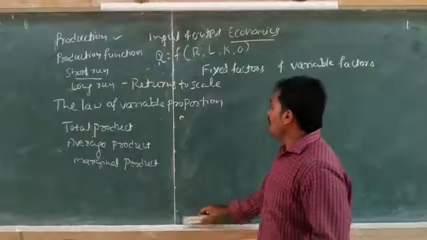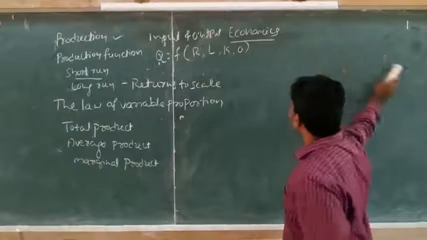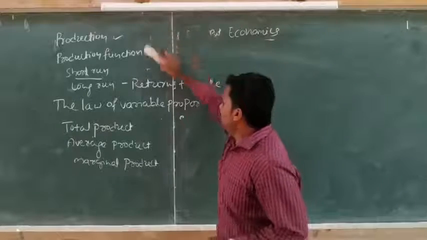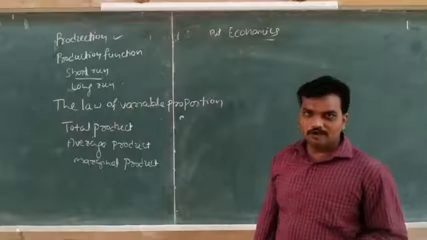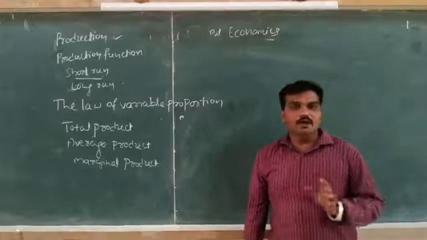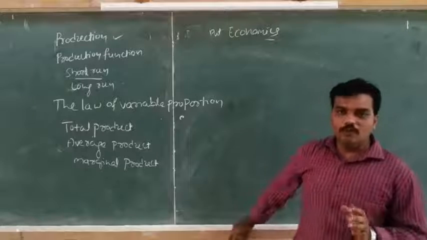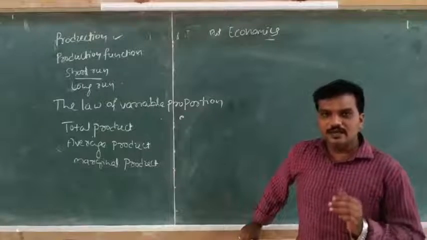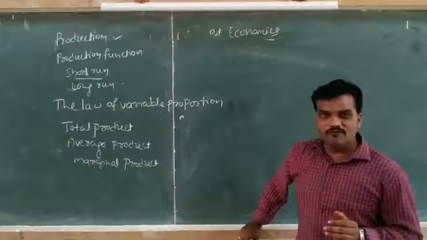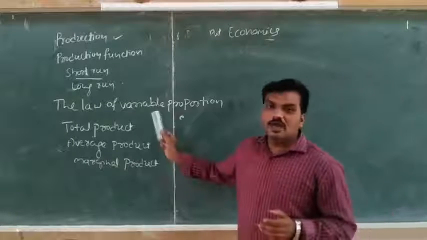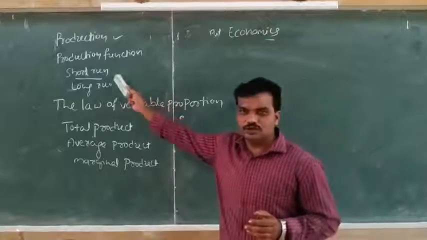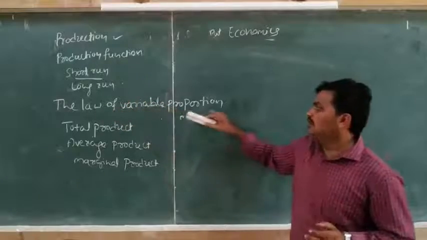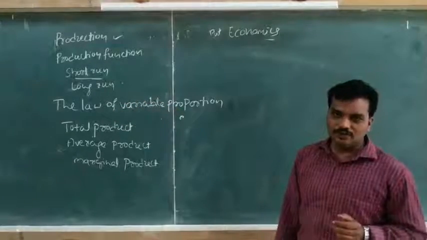The law of variable proportion operates in the short run. When the firm increases the variable input while keeping the fixed input constant, the output changes. During the short run, that law is called the law of variable proportion.